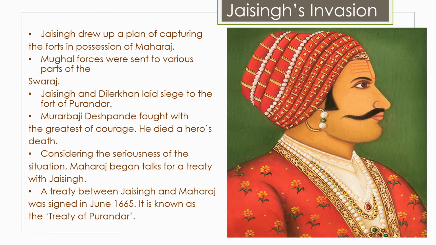Jai Singh drew up a plan of capturing the forts in possession of Maharaj. Mughal forces were sent to various parts of the Swaraj. They ravaged the territories of the Swaraj. So he tried to attack from all sides. He told the British, the French, the Portuguese, and the Siddhis to fight from the naval side. And then he, along with the Mughal forces, the Mughal army, tried to capture the forts.